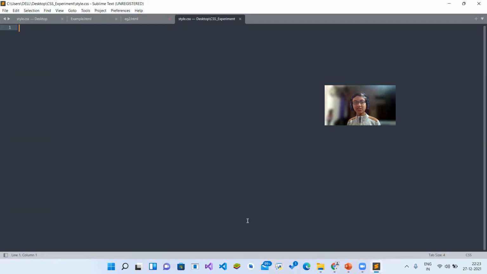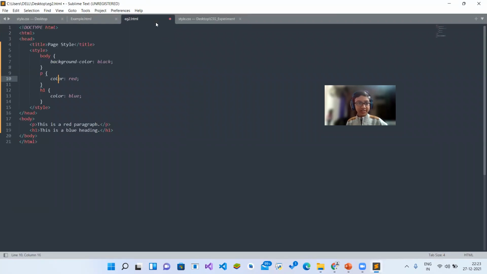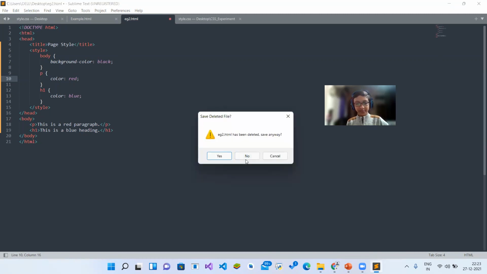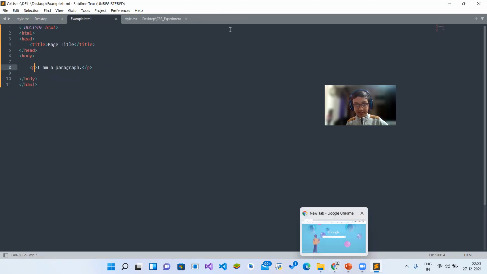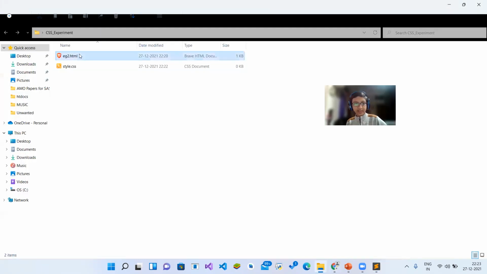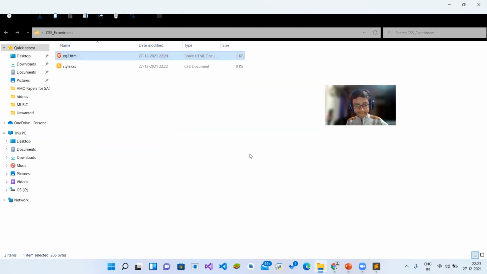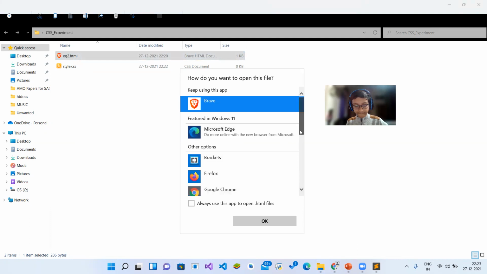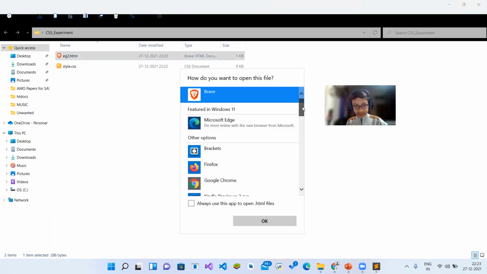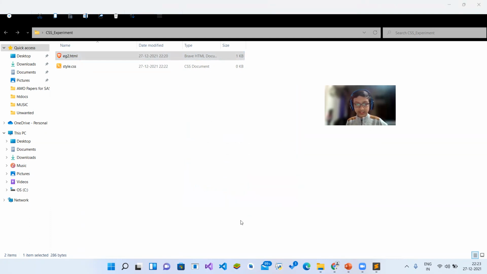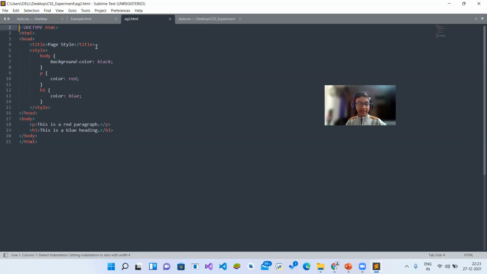Well, Sublime Text also supports CSS. So it's showing that this file is not here. This file is removed from here. So what we will do is close this file from here, and open the file from here. We will right click on this, open with, more apps, then Sublime Text. Let's open it with Sublime Text. Yeah, now it's all right.